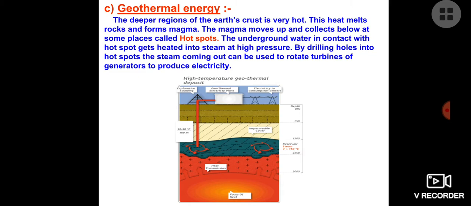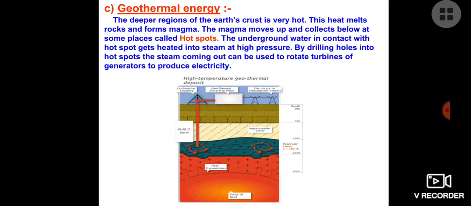Now, geothermal energy. Because of the natural phenomenon of nuclear fission inside the earth, because of radioactive elements present inside the earth, a lot of heat energy is produced. Nobody is doing a nuclear reaction over there. It happens on its own.